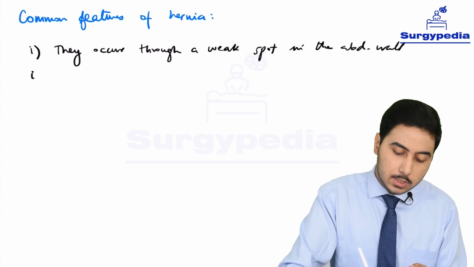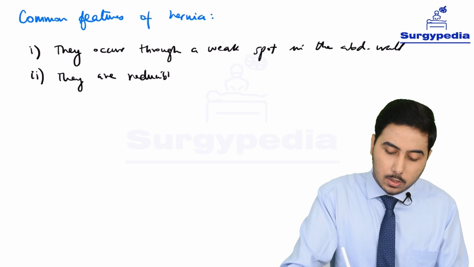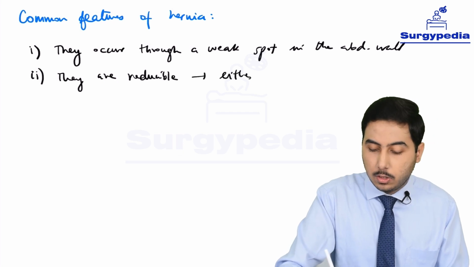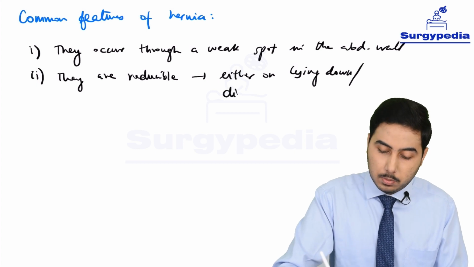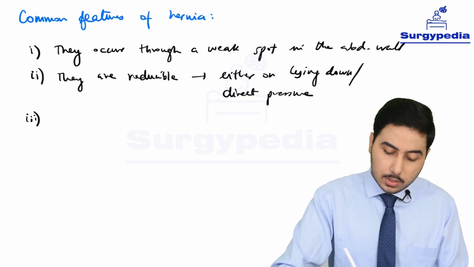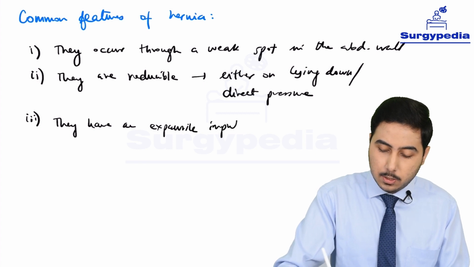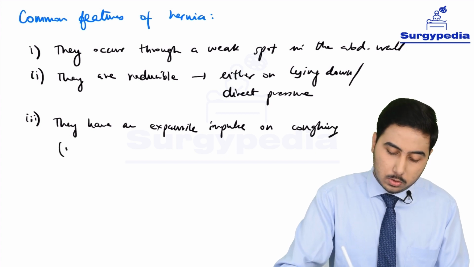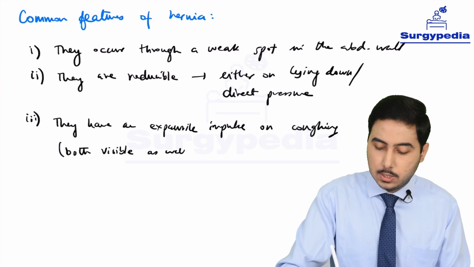Next, they are reducible, either on lying down or on direct pressure. Next, they have an expansile impulse on coughing, and this is both visible as well as palpable.